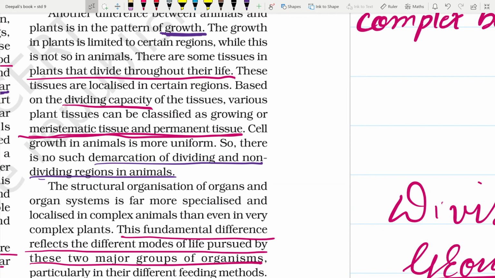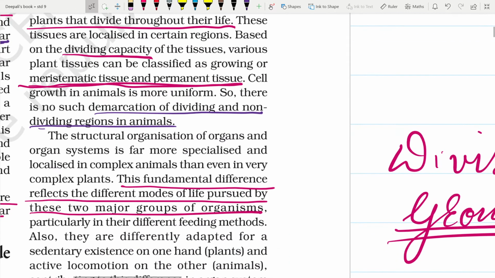Then the third difference is the structural organization. Organization of organs and organ systems is far more specialized and localized in complex animals than even in very complex plants. This fundamental difference reflects the different modes of life pursued by these two major groups of organisms, particularly their different feeding methods.